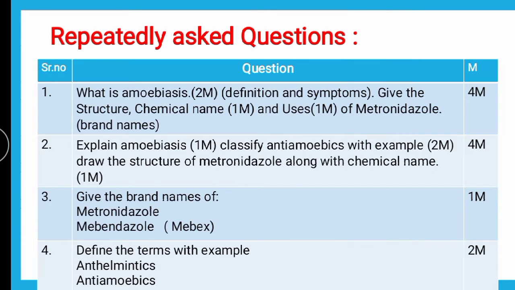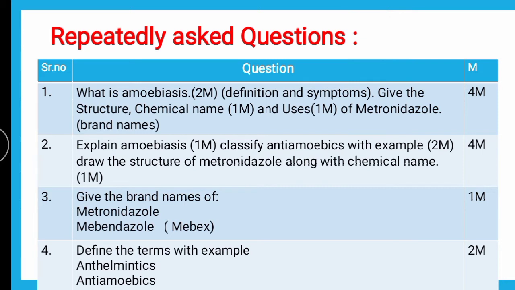The repeatedly asked questions on mebendazole include the brands. Mebex is a very famous brand. Sometimes the question is asked this way: Mebex brand contains which of the following drugs? Or they may ask you to give the brand names of mebendazole. Mebex is the famous brand, and other brands are Mebazole, Mendazole, Vermin, Ebane, etc. Basically, if you try to remember, the names either deal with the name of the drug mebendazole, like Mebex, Mebazole, Mendazole, or with the word worms, like Vermin.